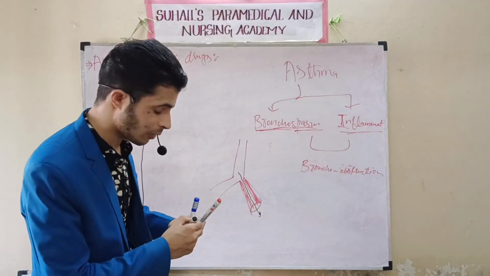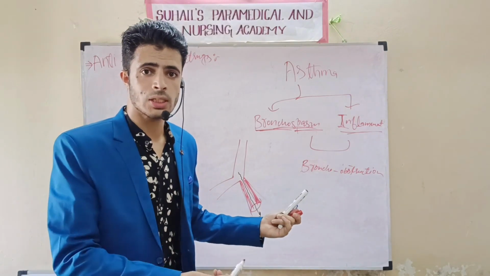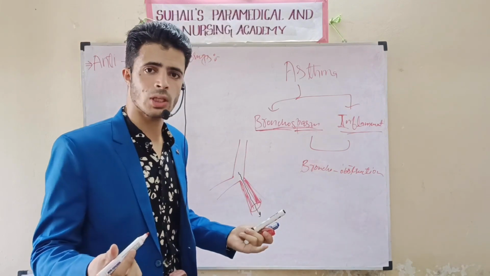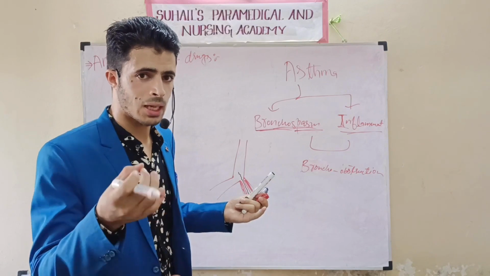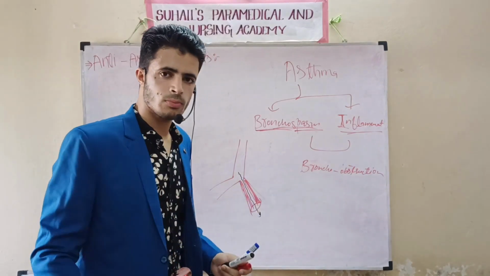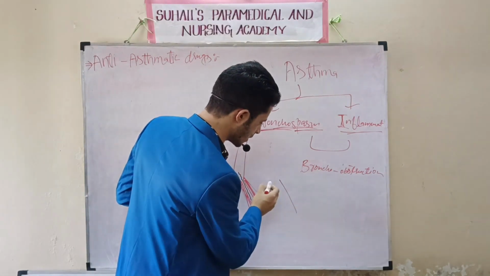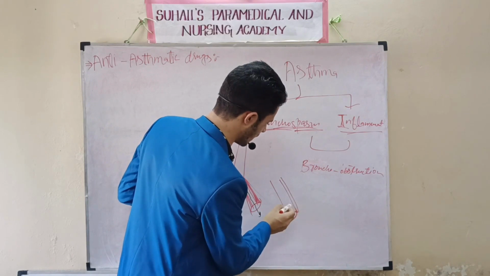So what happens in asthma? Suppose most of the cause in asthma is allergy. Any allergen, extrinsic or intrinsic. There are two types of asthma: intrinsic asthma and extrinsic asthma. That is not the topic here, but I want to say when an allergen enters, bronchospasm may occur. So this was the normal diameter. But what will happen in case of bronchospasm?